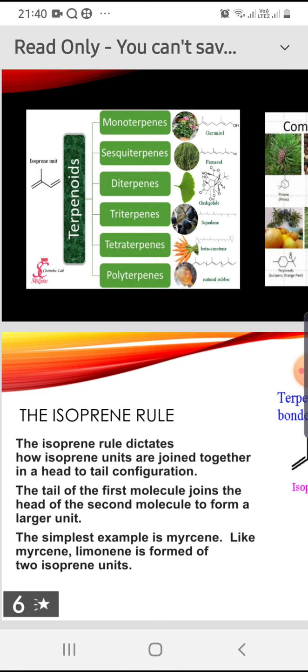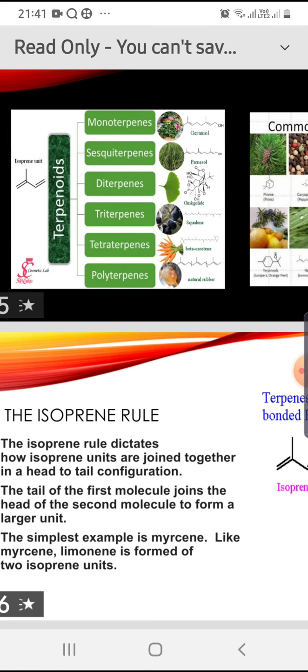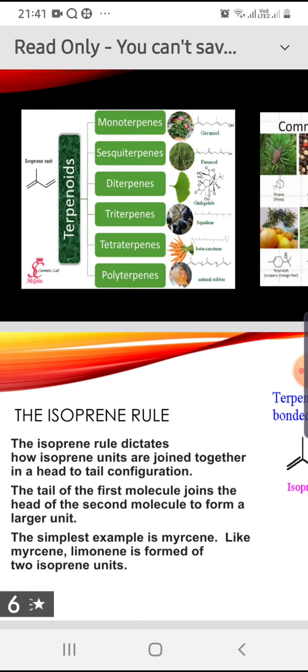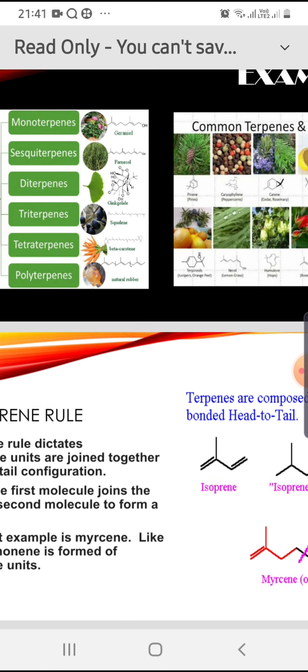On the basis of these two observations, they concluded that terpenes are made up of isoprene units joined through head to tail linkage, and this is called the isoprene rule. The isoprene rule dictates how isoprene units are joined together in a head to tail configuration. The tail of the first molecule joins the head of the second molecule to form a larger unit. The simplest example is myrcene. Thank you.